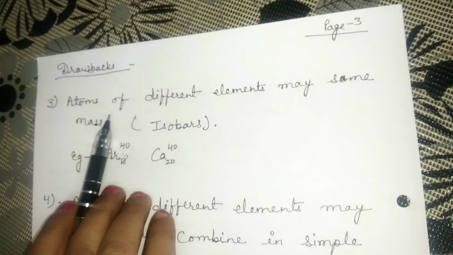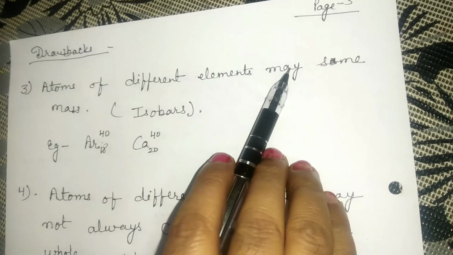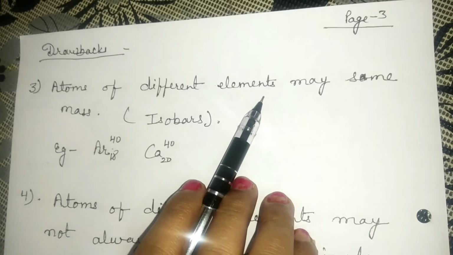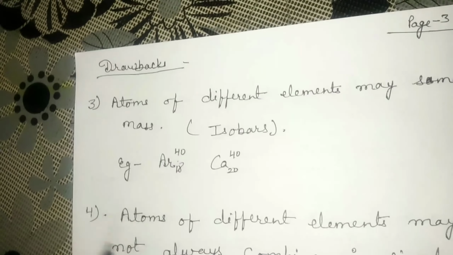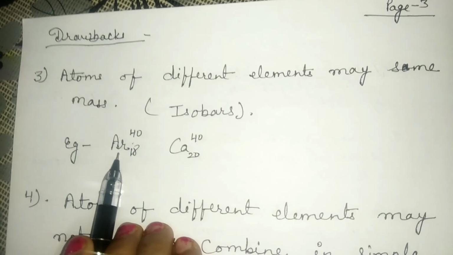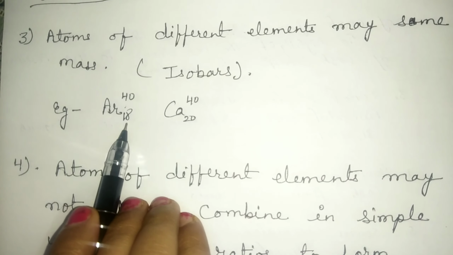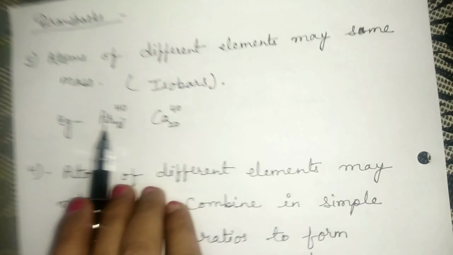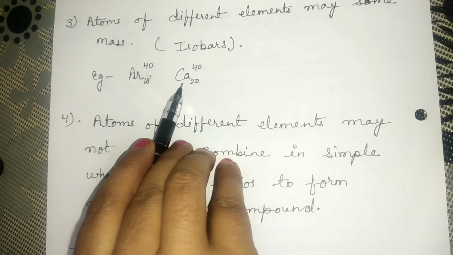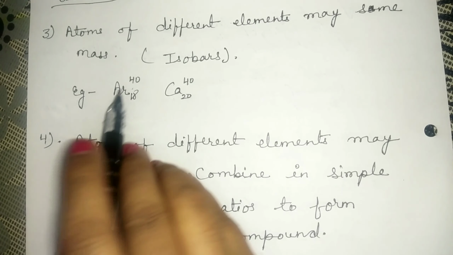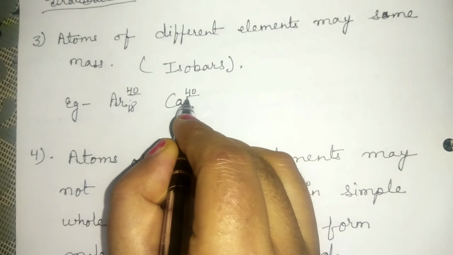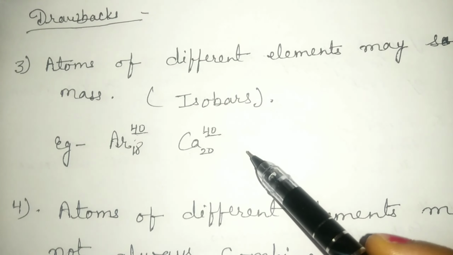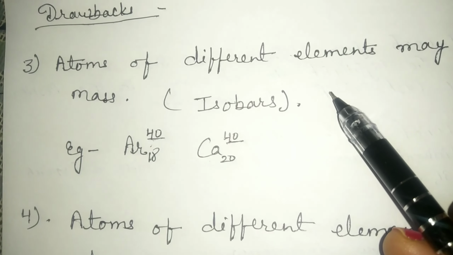Third drawback, atoms of different elements may have same masses. Because in Dalton's theory it said that atoms of different elements have different masses. But see here example, argon having atomic number 18 and mass number 40, calcium atomic number 20 and mass number 40. Both are different elements. One is argon and one is calcium. But different elements have same atomic masses. So on the basis of this, there is a defect in Dalton's atomic theory.